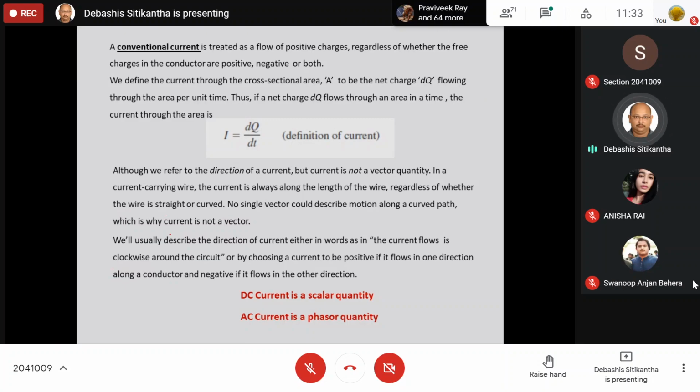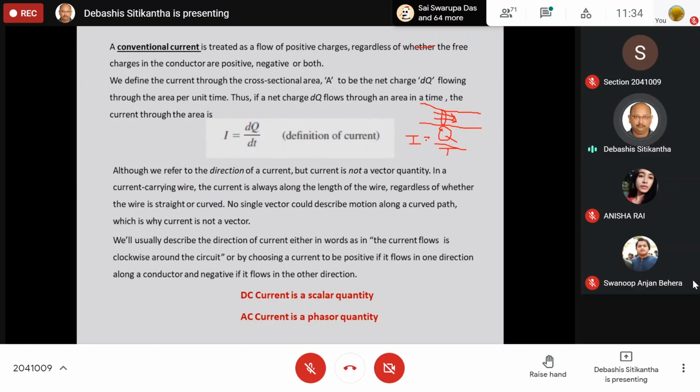Suppose I am having a conductor of uniform cross-sectional area. Now I am interested in this particular area. I will see how much charge is crossing this area per unit time. Suppose the total charge crossing this area is q in time t, then q by t is known as I.